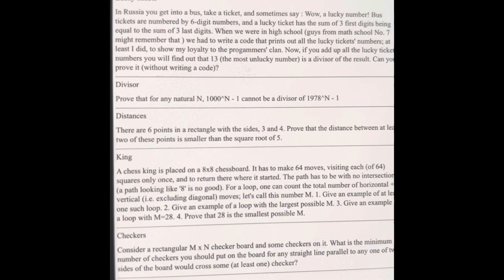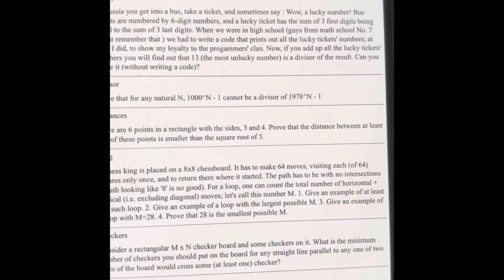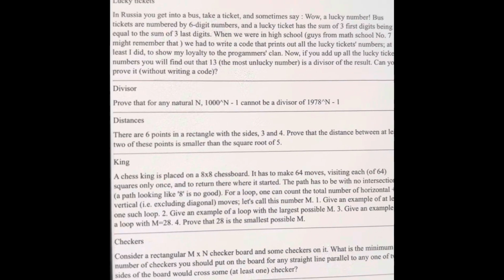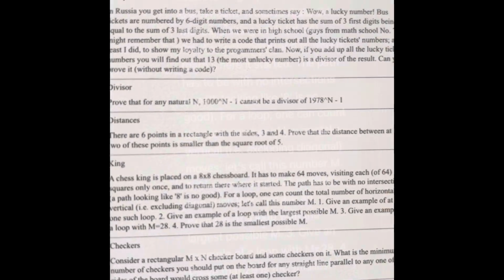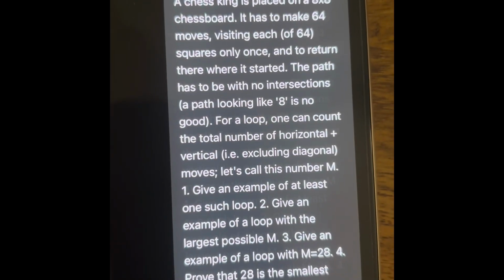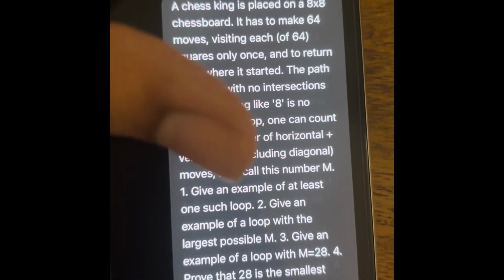Give an example of a loop with the largest possible m. Give an example of a loop with m equal to 28. Prove that 28 is the smallest possible m. So I have asked this question to ChatGPT and here's what I got.